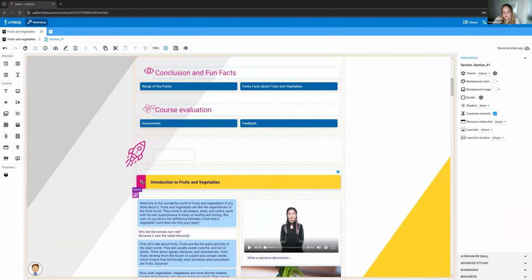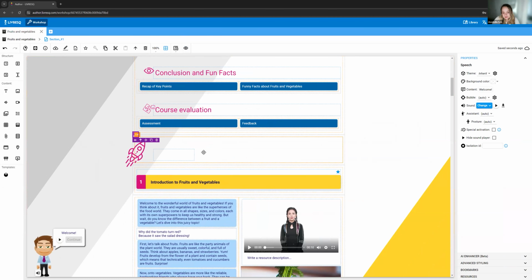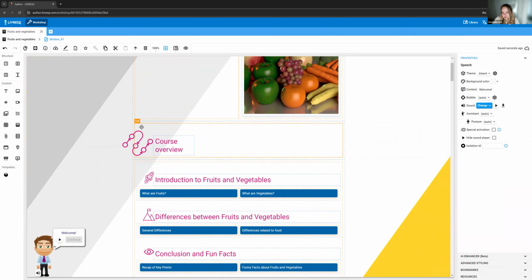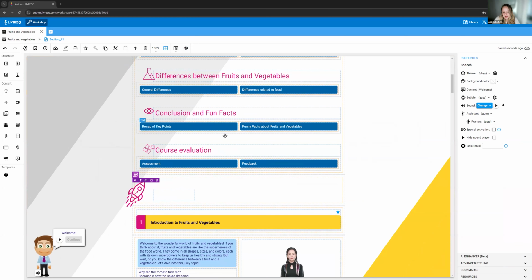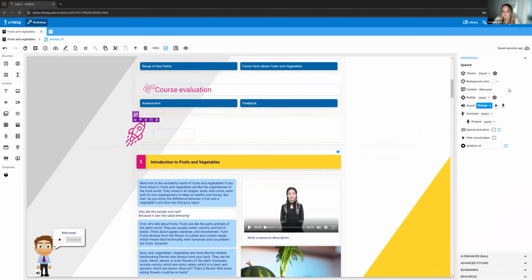You can generate text and paste it here with AI. It was featured, but I deleted it. Two of the instances were featured in the AI lesson, the project generator. And you can generate text to speech for the assistant and also change this character if you want to, if you need to add another character. I've even seen teachers adding pictures of themselves here and then recording their voice. So you can also do that.